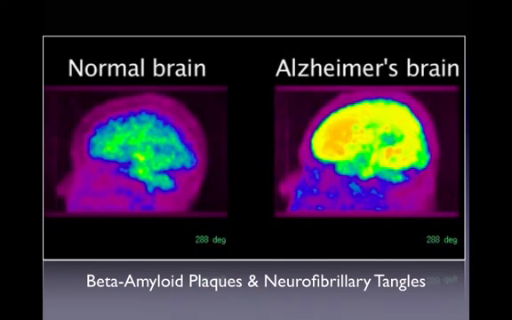Here's an example of this new method in which they've injected a dye that sticks to amyloid plaque and then done a brain scan using a PET scanner, and the PET scan picks up the dye and will show you exactly how much and where the amyloid plaque is in the brain. So on the left you see a normal brain, and on the right you can see the clear difference that shows the presence of the amyloid plaque in the person's brain.